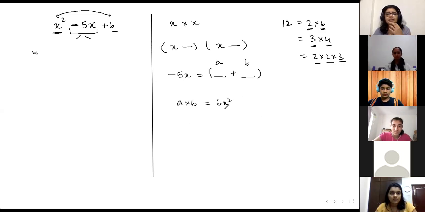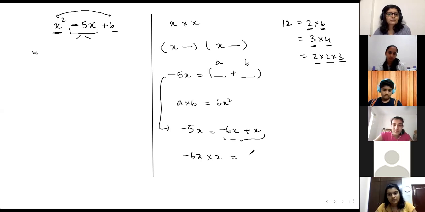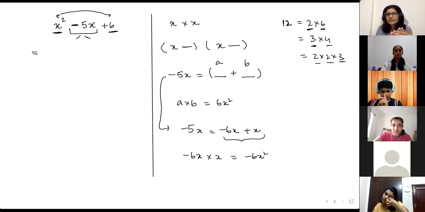Yes, that's minus 6x plus x if I multiply them. Okay, minus 5x, if I write it as minus 5x equal to minus 6x plus x, this makes sense, right? Minus 6 plus 1 is minus 5. But when I multiply them, what am I getting? Minus 6x into x, minus 6x square. But my constant term is plus 6 into x square. It's not matching, right? So find other alternatives. Minus 6 plus 1 is not correct.